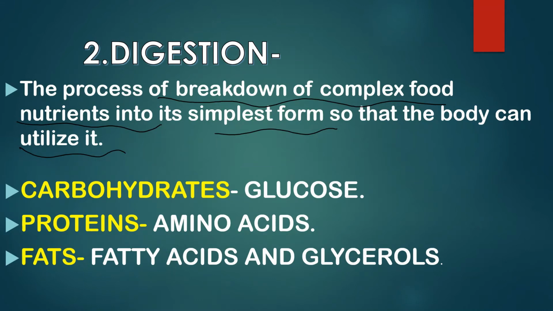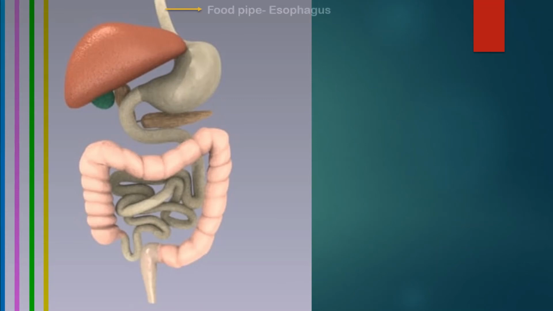Let us now understand how the further digestion process takes place. Once the food enters into the mouth, it then enters into the food pipe. The food pipe is also called the esophagus. This food pipe doesn't have any enzyme and no digestion takes place here. It is just a pipe which connects the mouth to the muscular bag which is called the stomach.